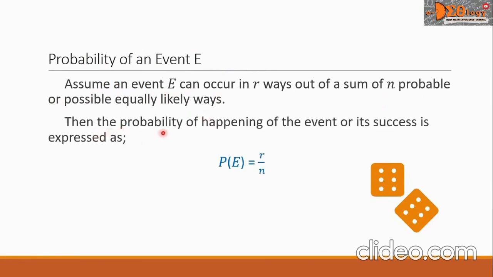Then the probability of the happening of the event, or its success, is expressed as P of E equals the fraction r over n.